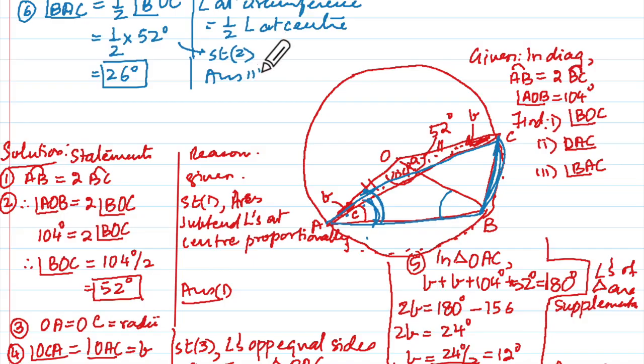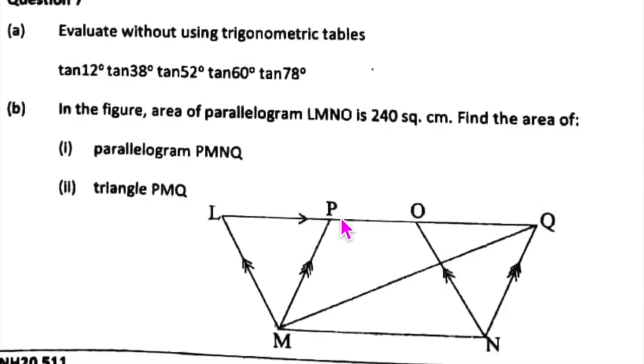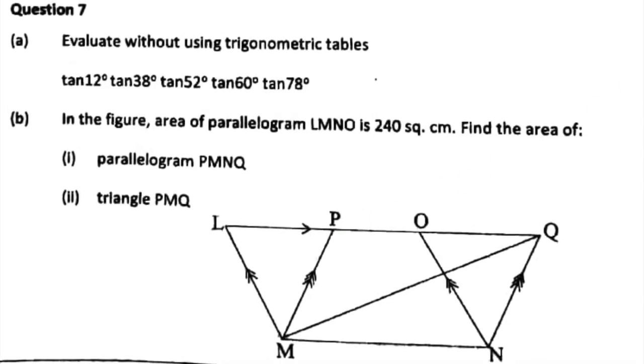Now if you can't remember this, then you will take this equal to this. Therefore this angle equals this angle. So 104 plus this x and this x. So x will be equal to 180 minus 104, then you divide by 2. Correct? You did that, but you did not write what I told you to write. You must write it down, okay? So that was our question number 6. So question number 7.